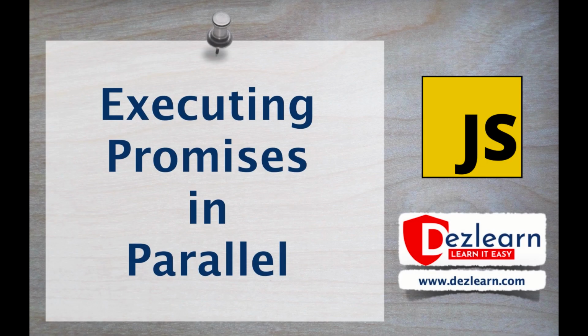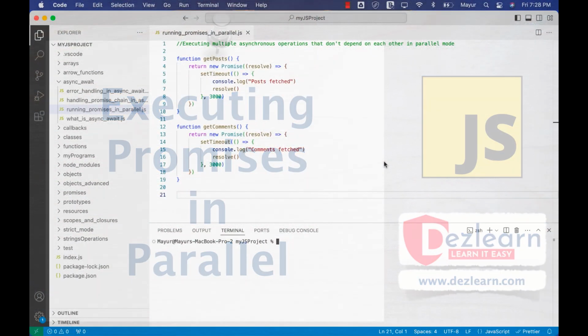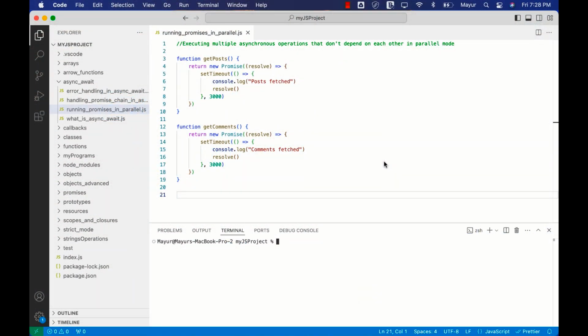Hey everyone, in this session let's understand how to handle the execution of promises in parallel mode. In the previous session we saw that if we have promises which are dependent on each other and we need to run them by creating a promise chain, how to handle such a scenario by using async and await, we already saw in the previous session.